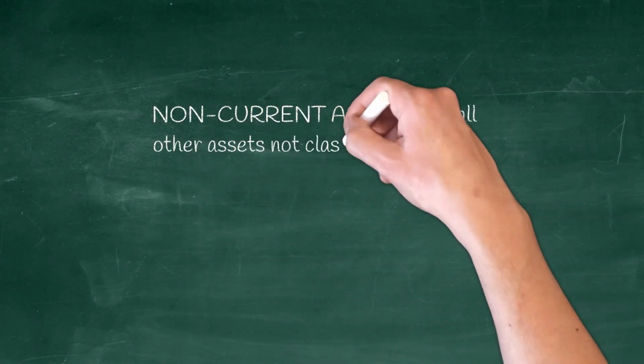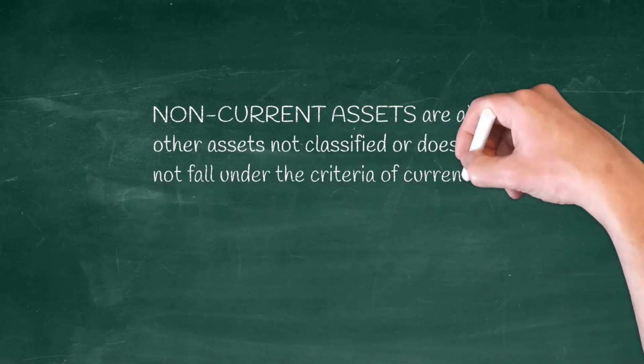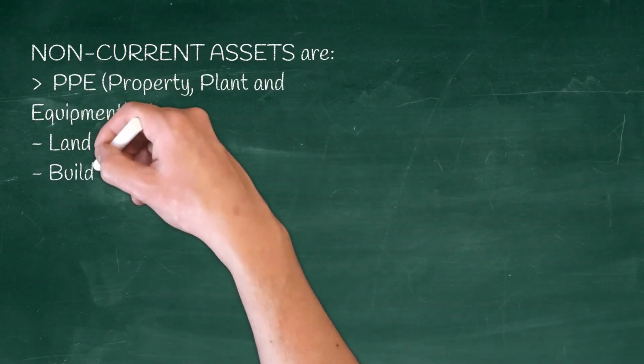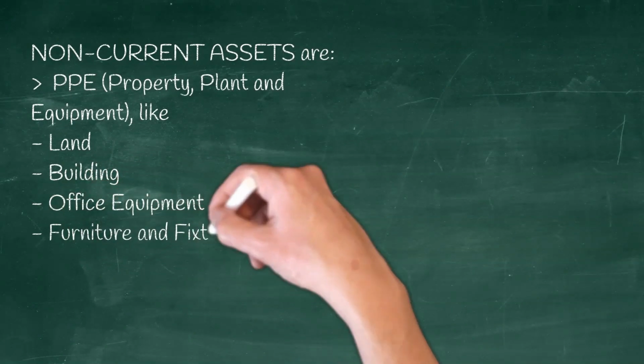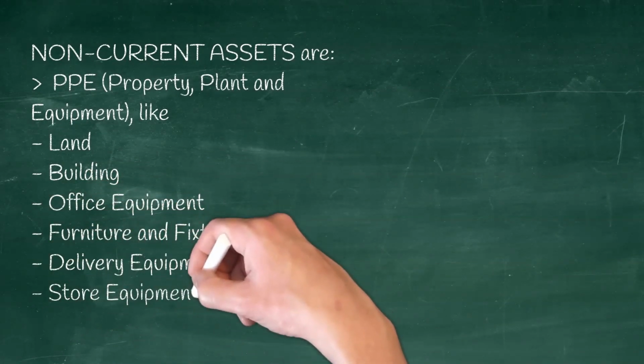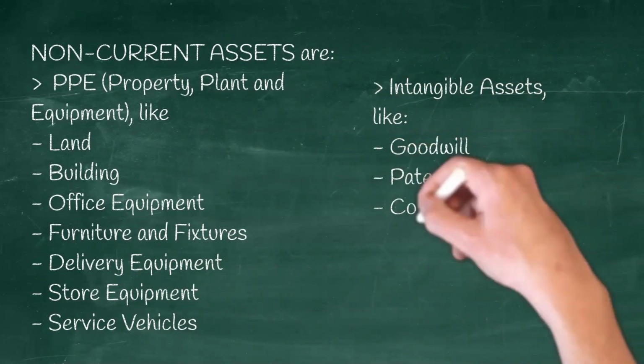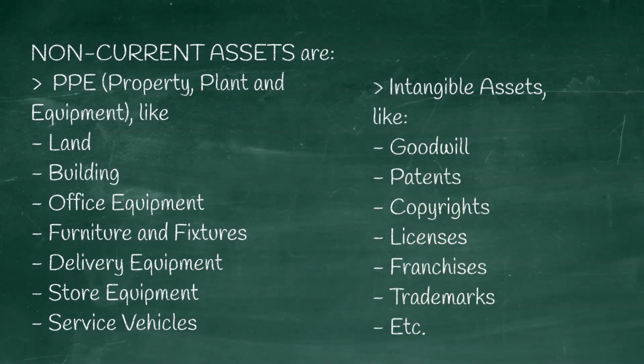Now, what is non-current assets? Non-current assets are all other assets not classified or does not fall under the criteria of current assets. It could be property, plant, equipment like land, building, office equipment, furniture and fixtures, delivery equipment, store equipment, service vehicles, etc. Or it could be intangible assets. Example, goodwill, patents, copyrights, licenses, franchises, trademarks, and etc. These are two main categories of non-current assets, PPE and intangibles, or property, plant, equipment, and intangibles. Okay? Now, back to problem number 5.